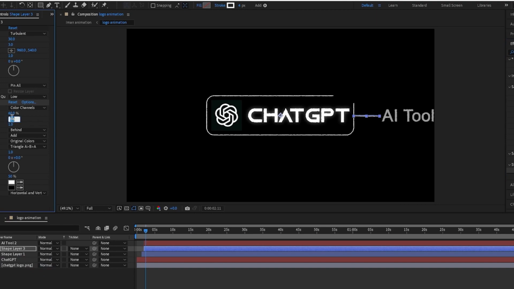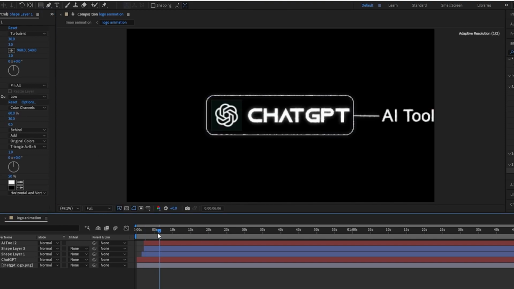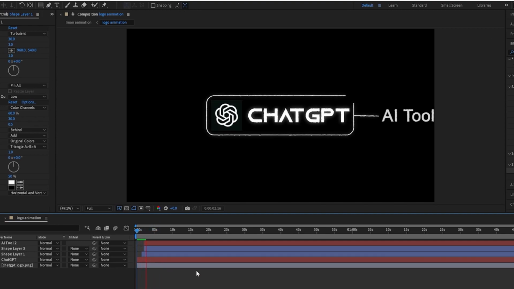Then I'm just going to do 30 again, 0.5, and then just again 30, 0.5. I'll basically add it for all of them until everything's got the turbulent displace and everything's got the glow. This is going to make everything look consistent, and it gives it that nice textured glow look that Iman Gadzhi uses in all of his videos.